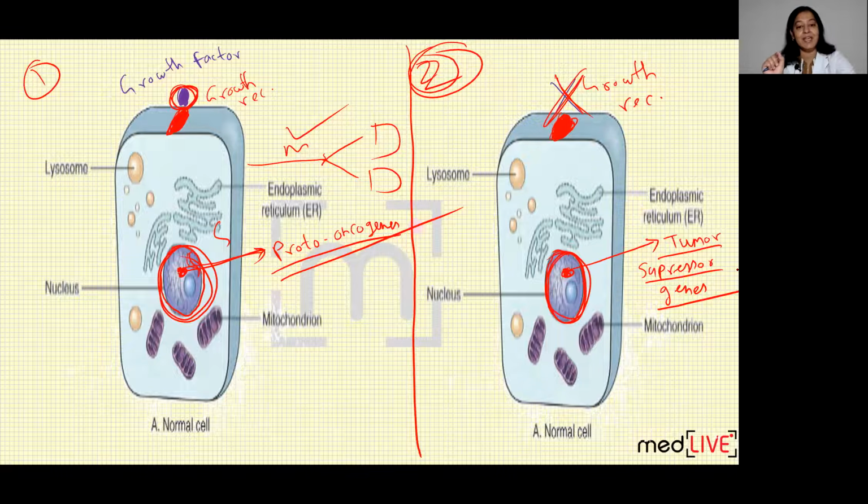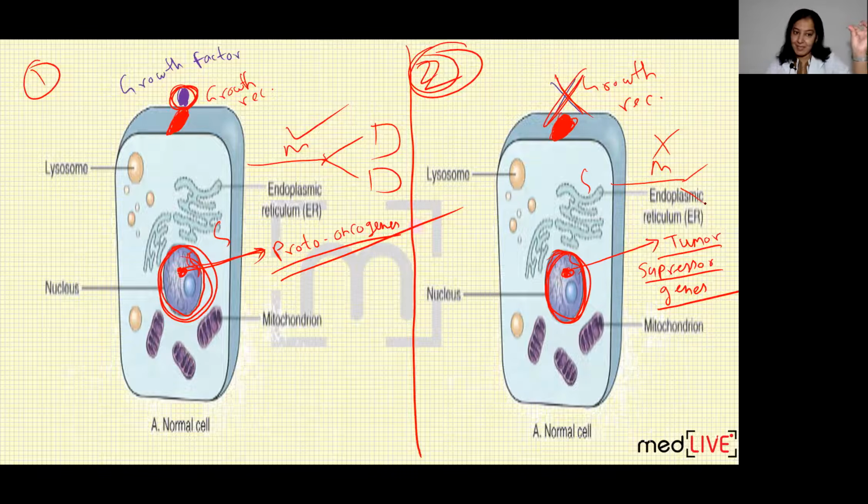Once the gene gets stimulated, with the help of transcription and translation, the gene expresses itself. So mRNA will be formed, and from the mRNA a protein will be formed, and that protein will stop the mitosis. In this cell, mitosis won't occur. 2 cells won't form. This cell does not do cell division, with the help of the protein formed by the tumor suppressor gene.